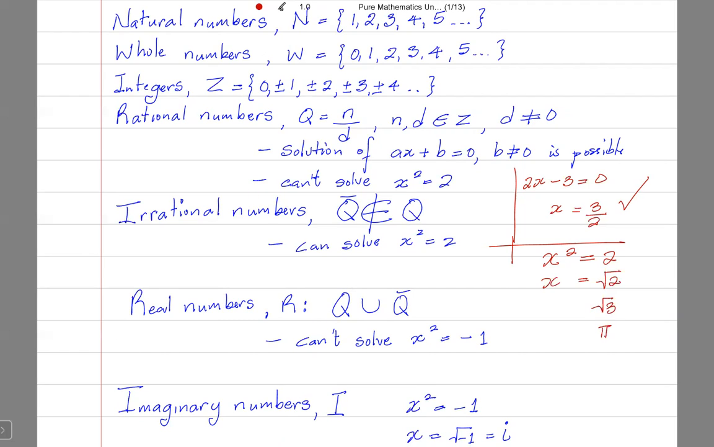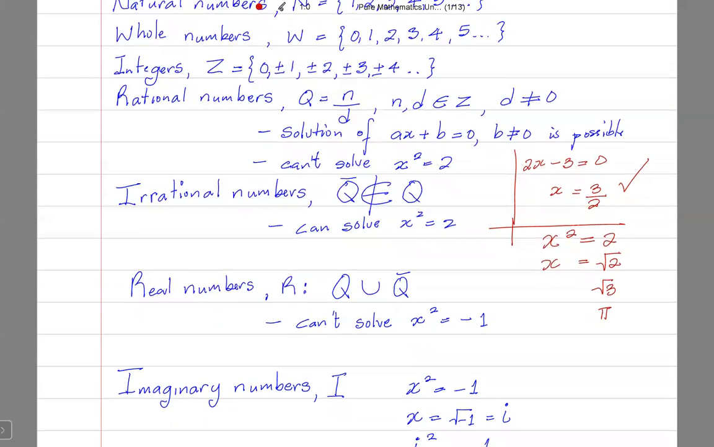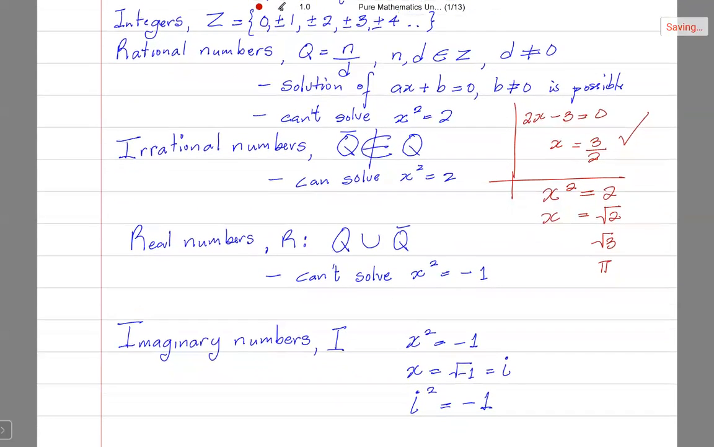So irrational numbers. Once we got to irrational numbers, the symbol for irrational numbers is Q with a dash over the top. Essentially, an irrational number is simply a number that is not a rational number. A rational number is a number that can be expressed as a fraction. So an irrational number is a number that cannot be expressed as a fraction. With the introduction of irrational numbers, we can now solve equations like x squared is equal to 2.